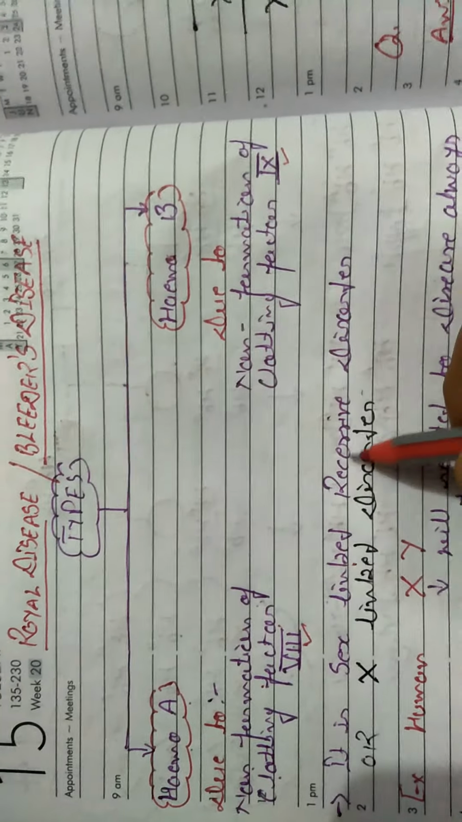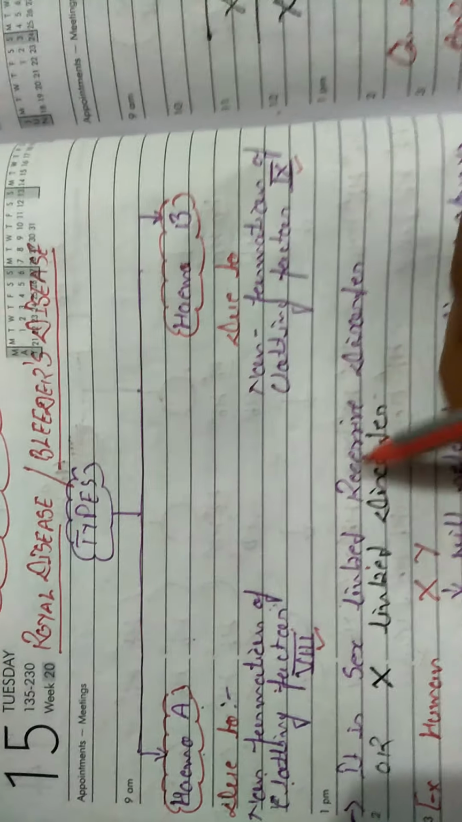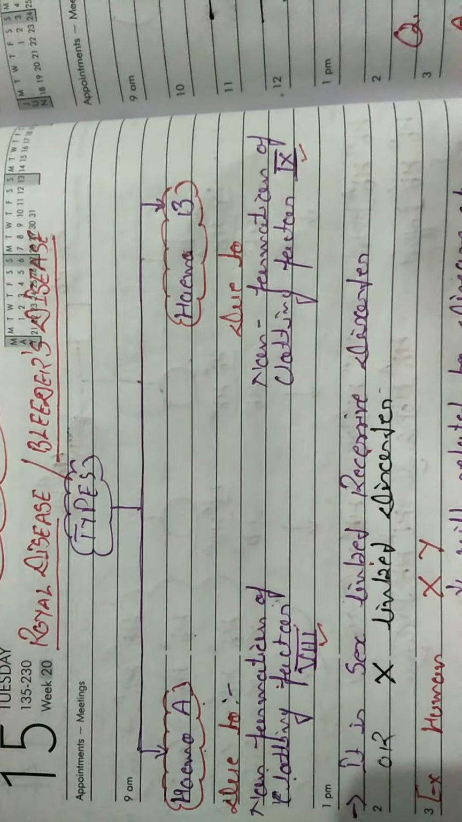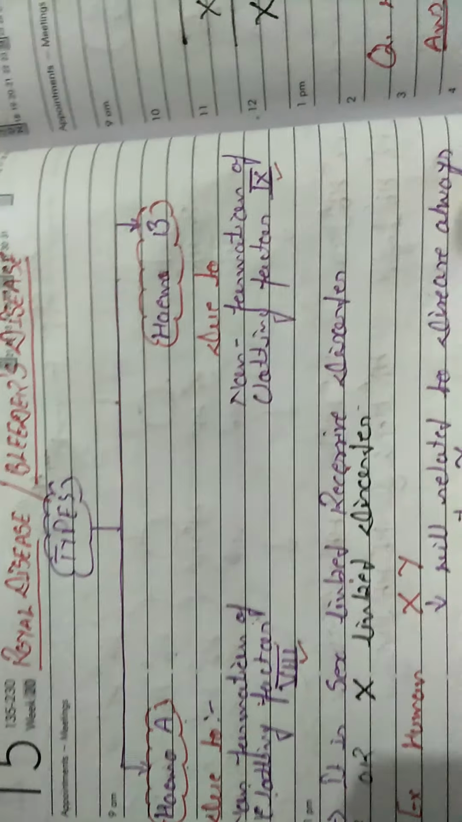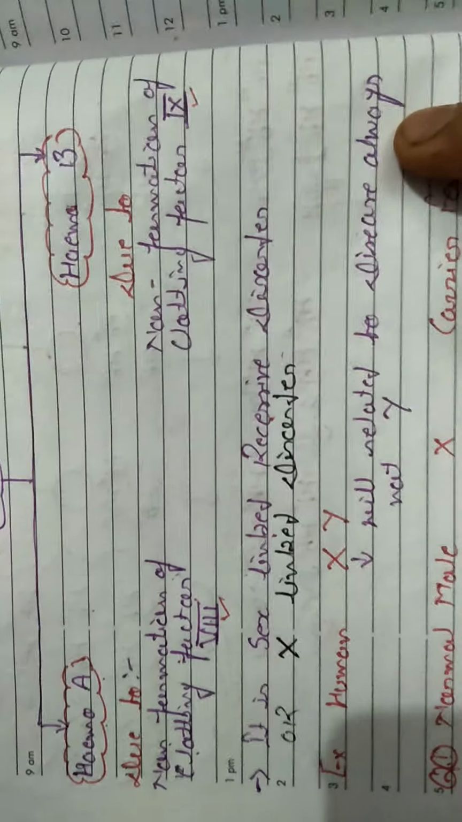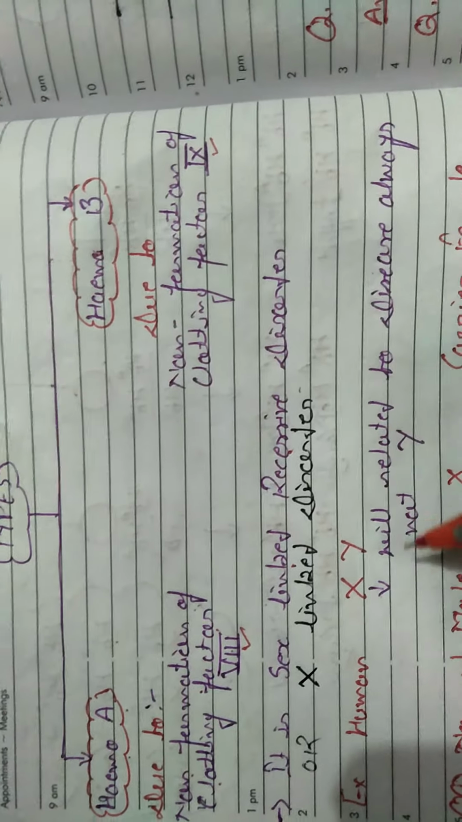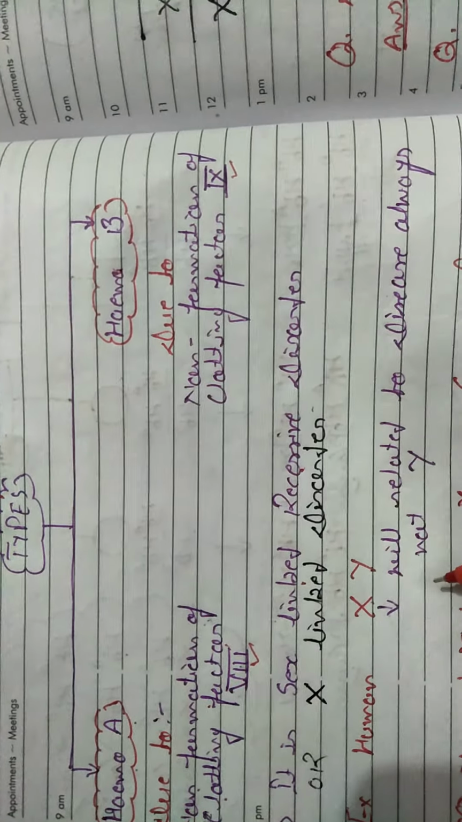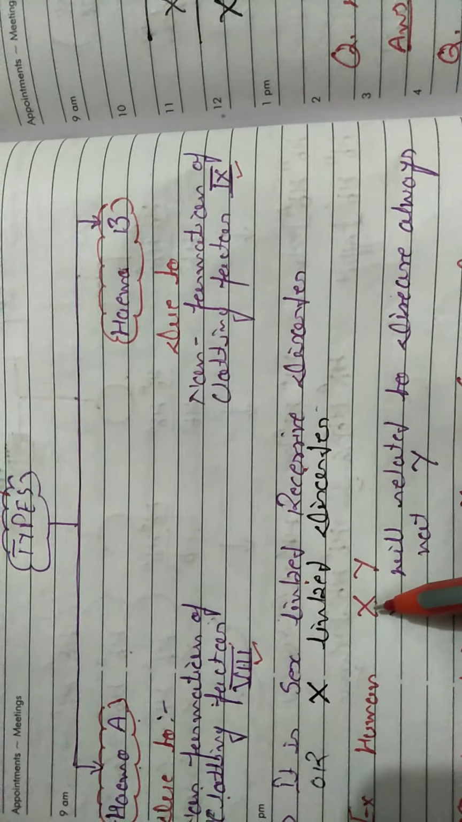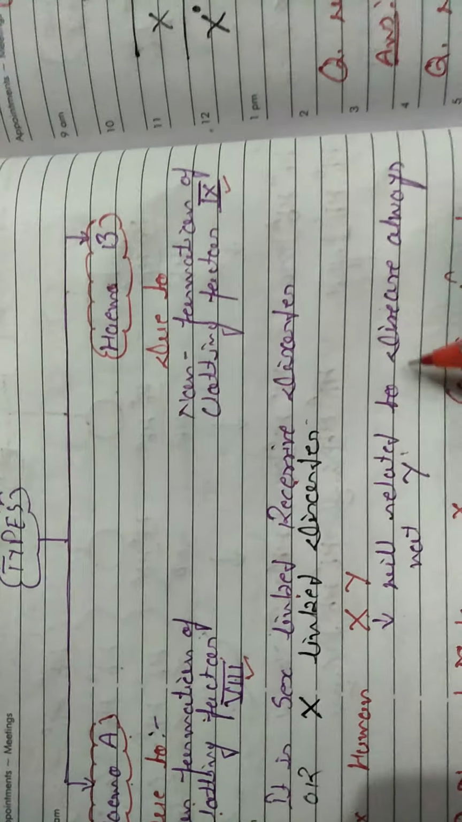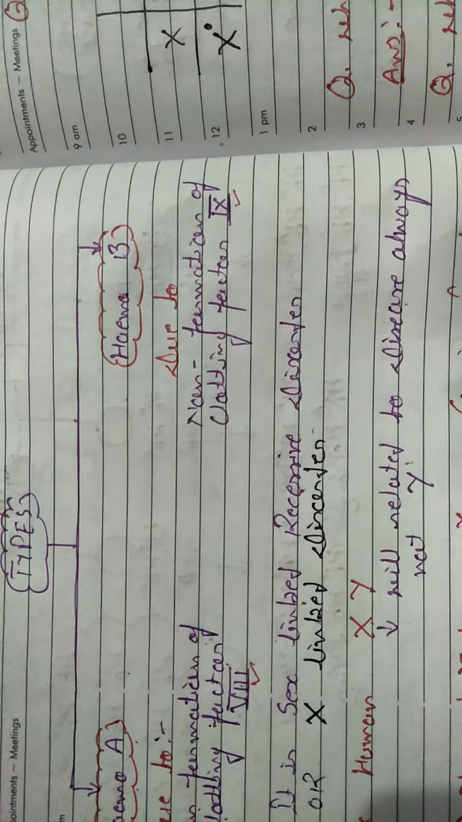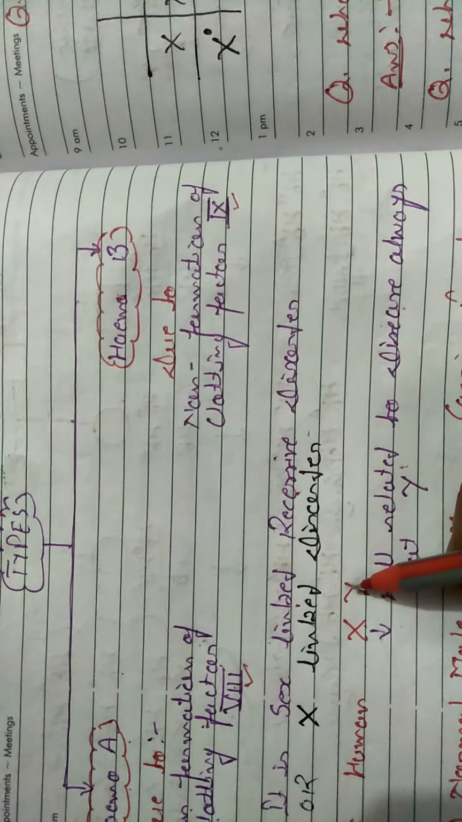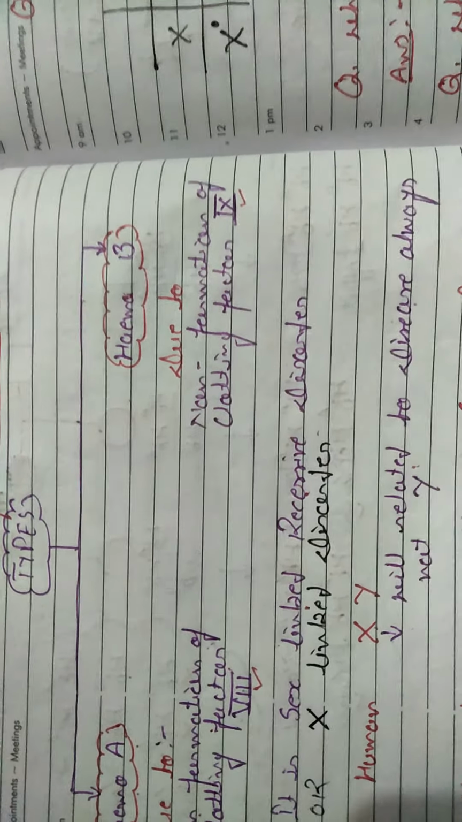Hemophilia is an X-linked recessive disorder. What is the meaning of an X-linked disorder? We know that human beings have 23 pairs of chromosomes, 22 are autosomes, and one is known as the sex chromosome. In the sex chromosome, X or Y are involved. Only X will be related to the disease, always, but not Y. Why? Because the Y chromosome does not have any such genes.